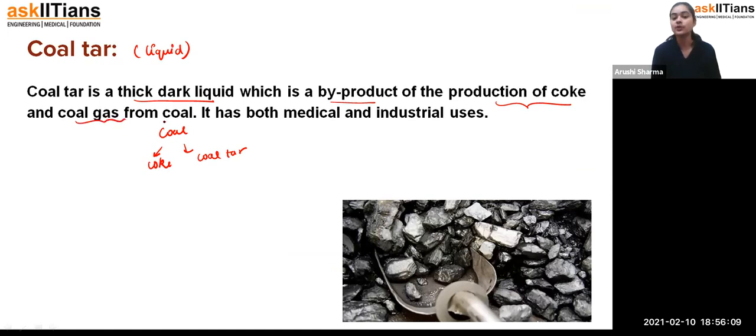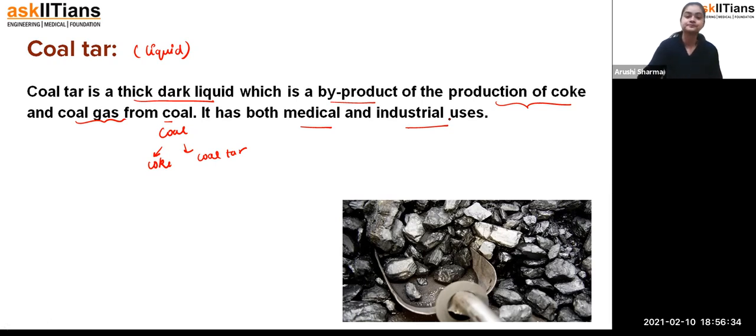It has both medical and industrial uses. This liquid is used in many industries to release energy, so that we can use that energy for the generation of electricity. So along with the coke we get a very dark black liquid, and that we call coal tar.